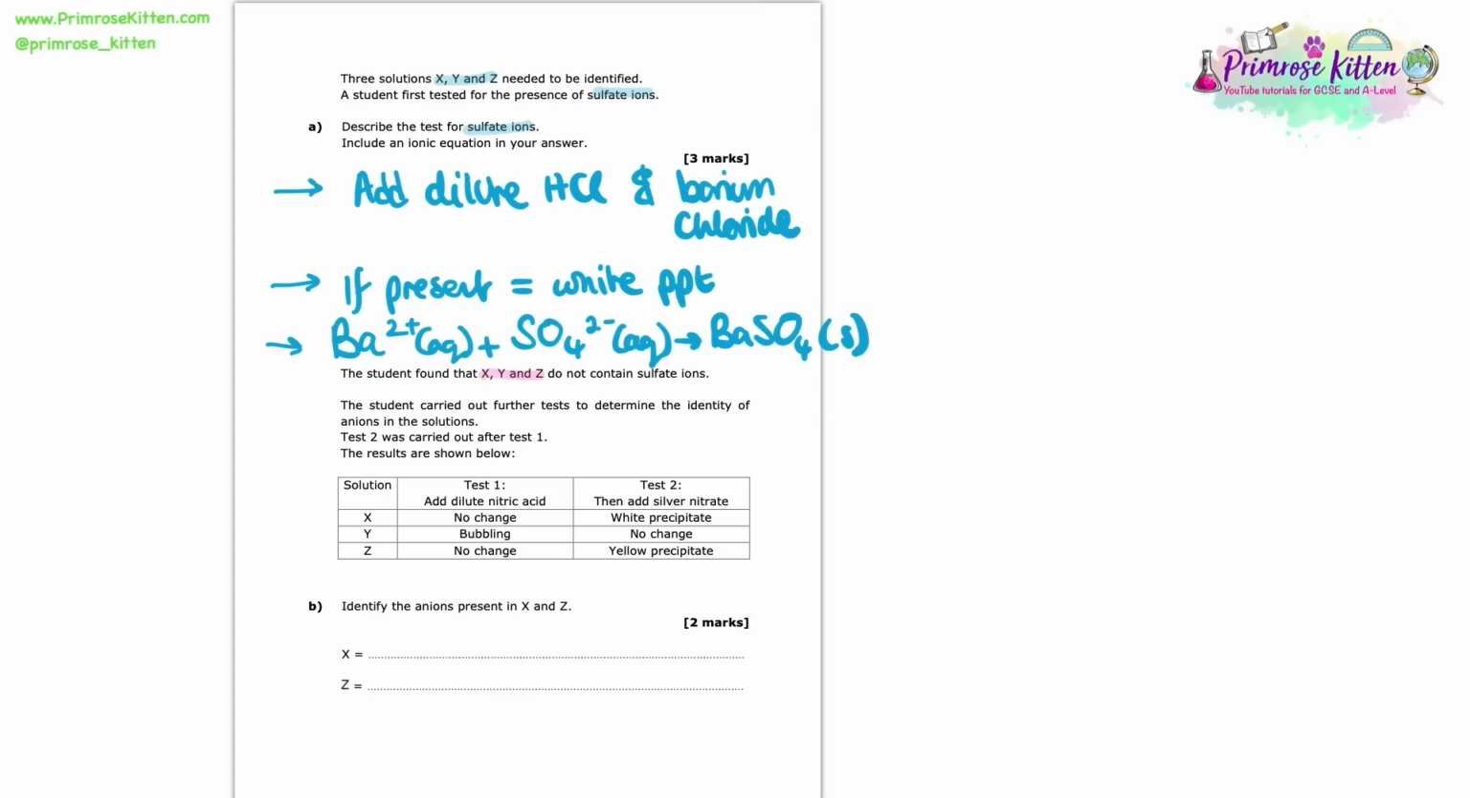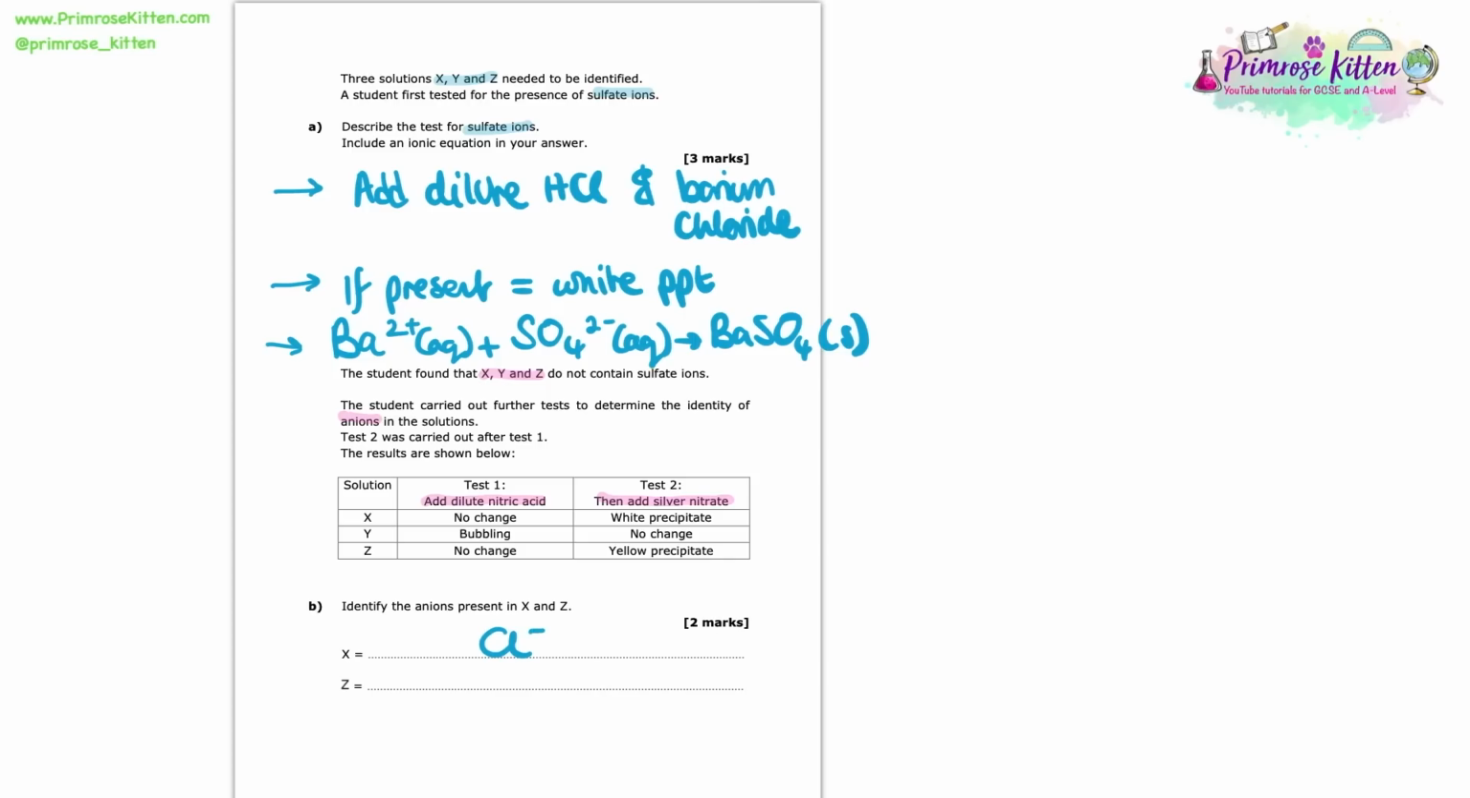The student carried out further tests to determine the identity of anions in the solutions. Test 2 was carried out after test 1. The results are shown below. So, test 1 was adding dilute nitric acid, and test 2 was adding silver nitrate. We can see that in solution X, we had no change, and then we had a white precipitate after we carried out test 2. So we need to know that this is the positive test for the presence of chloride ion. So X is a chloride ion.